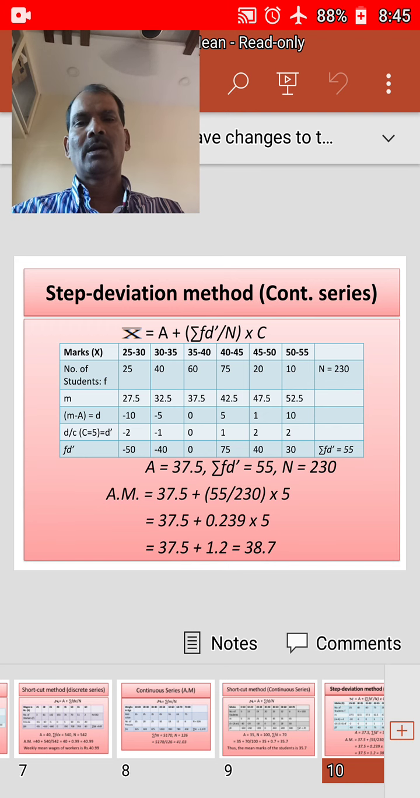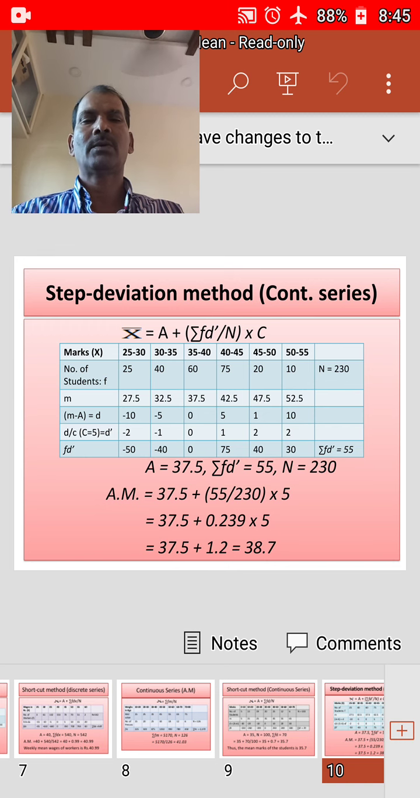Okay, now from the marks we need to find out the midpoint. In order to get the midpoint, we need to add the lower and upper limits, that is 25 plus 30 by 2, that is 55 by 2, which is nothing but 27.5. 30 plus 35, 65 by 2 is equal to 32.5. 75 by 2 is equal to 37.5. 40 plus 45, 85 by 2 is equal to 42.5. 95 by 2 is equal to 47.5. 105 by 2 is equal to 52.5. In such a manner we will get the midpoint.